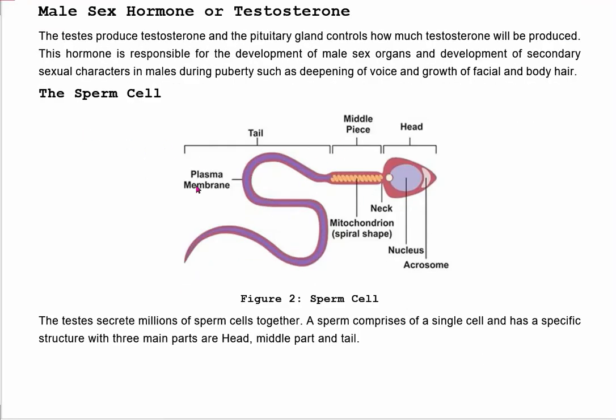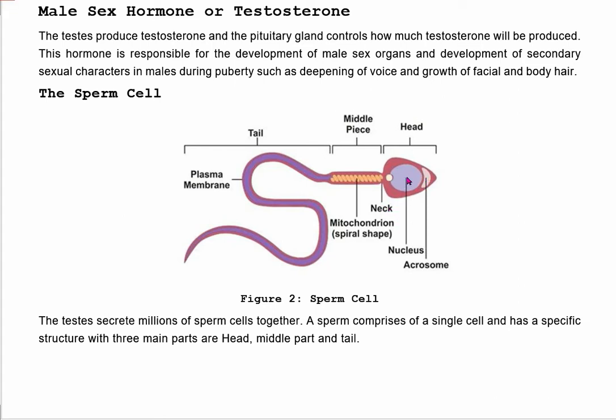In this picture, you can see there is a sperm cell. The sperm is divided into three parts. The first part is called head, the next is middle piece or middle part, and the last part is tail. In the middle piece, there are numerous mitochondria which provide energy to sperm, and in the head there is a nucleus and there is an acrosome.